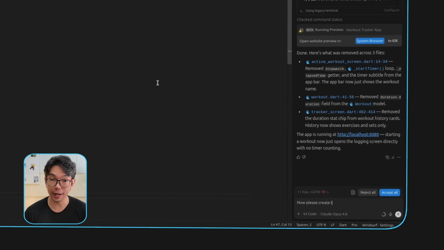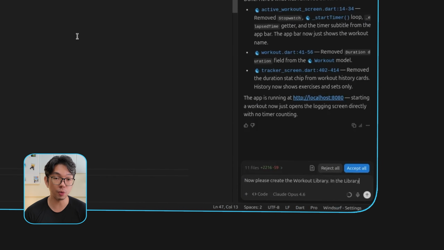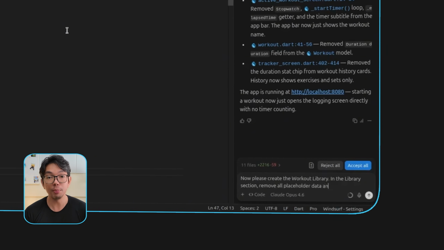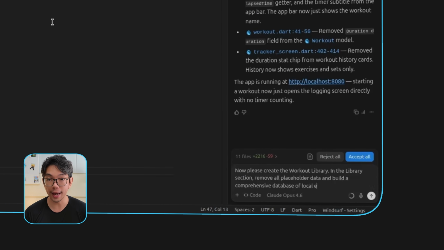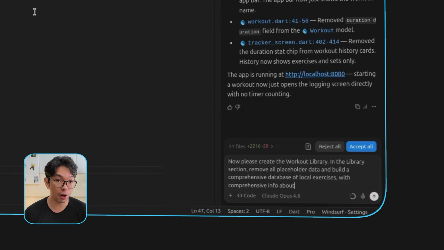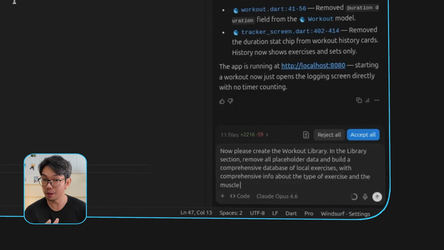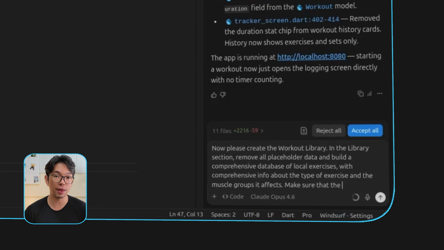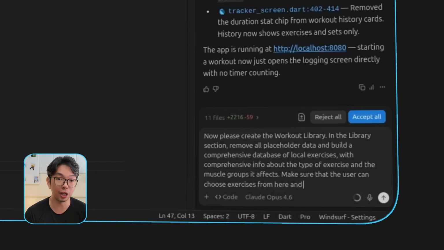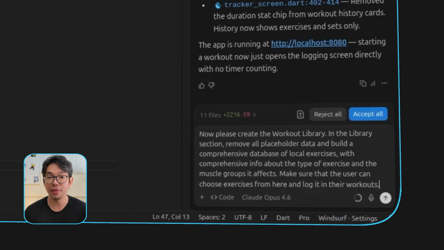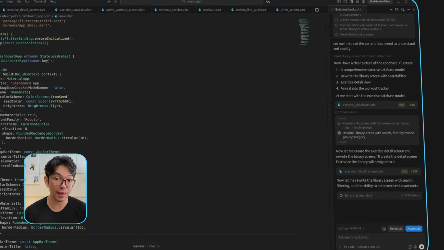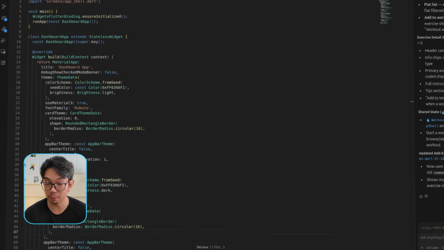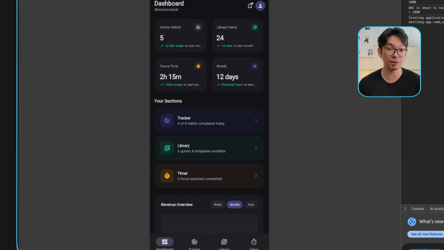Now please create the workout library. In the library section, remove all placeholder data and build a comprehensive database of local exercises with comprehensive info about the type of exercises and the muscle groups it affects. Make sure that the user can choose exercises from here and log it in their workouts. And then we're just going to go ahead and let Windsurf generate that feature for us. And once the update is complete, we just open up the library section to check it out.